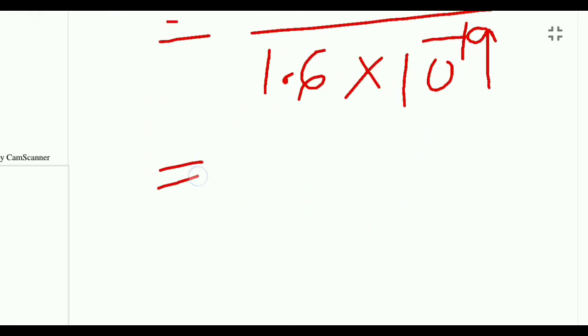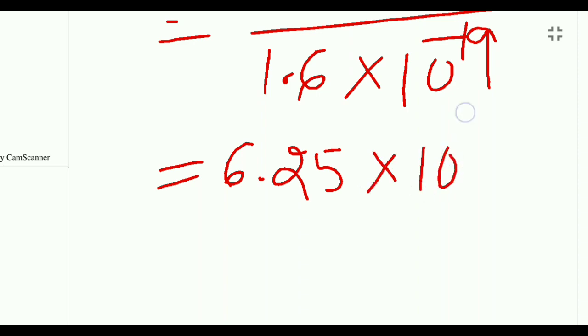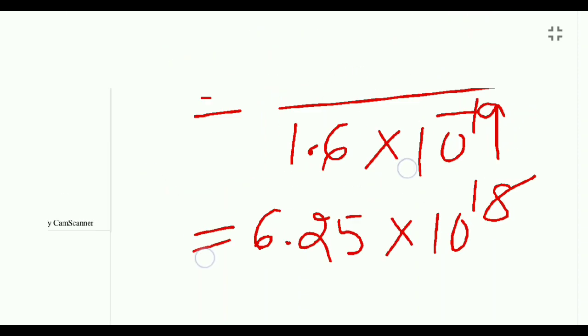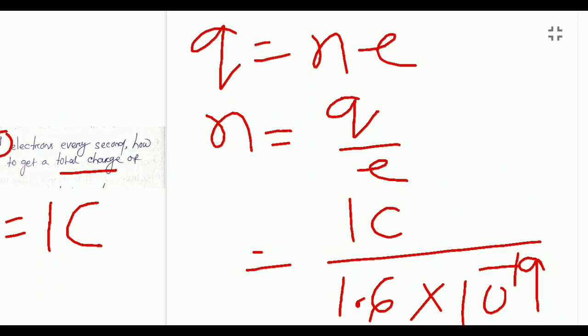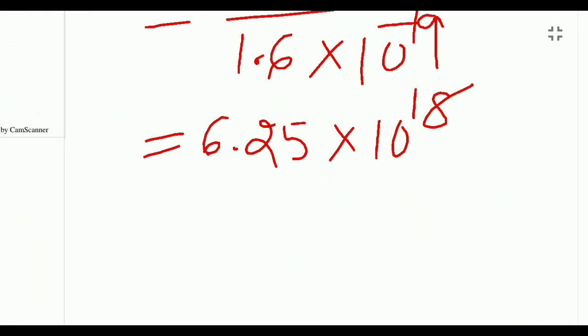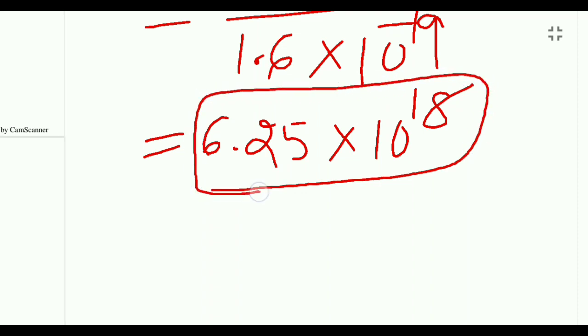After solving this, you get 6.25 × 10^18. So in 1 coulomb of charge, there are 6.25 × 10^18 electrons present.